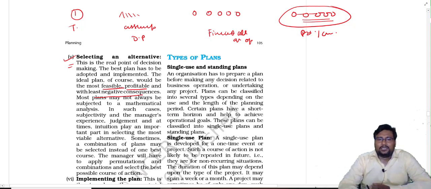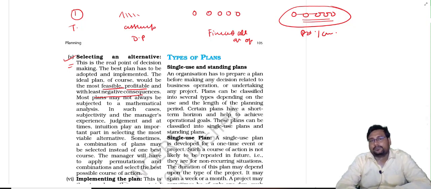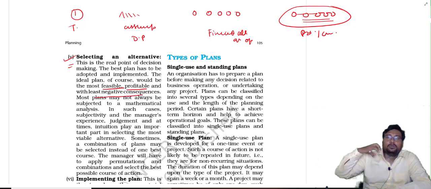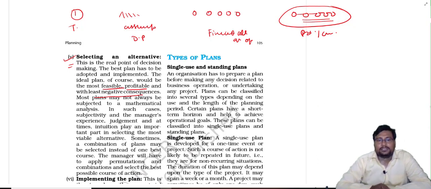Sometimes the plans do not give quick results. A good manager is the manager who makes the plan on the basis of long-term objectives, not quick results. And it depends. Sometimes when we need a quick result, we have to select that alternative which gives the quick result. And sometimes when we need long-term growth, we have to select the plan which is most feasible and profitable, and which is not mathematical in the analysis.